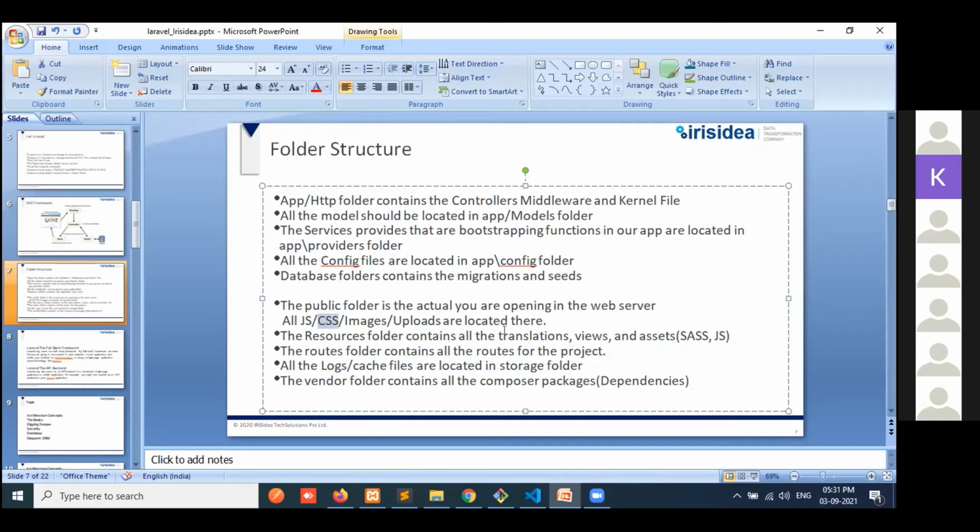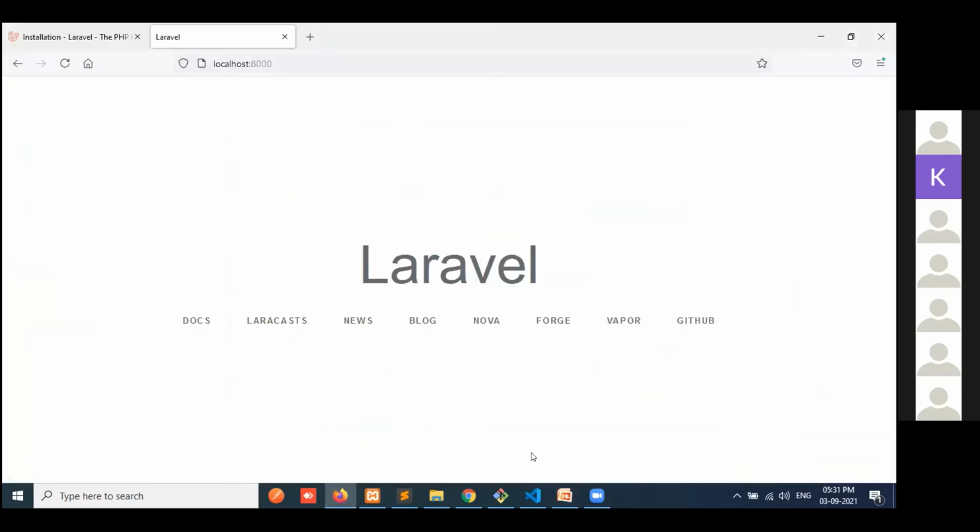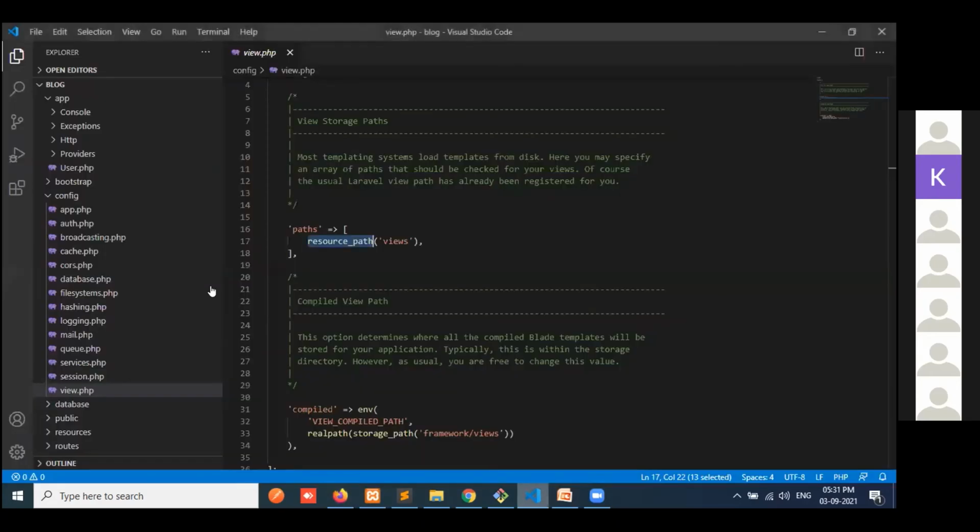So in this resource folder, we have views, like the UI, this view. And in this lang folder, if you want to change according to language, we can set it up here, like Hindi, English, French.